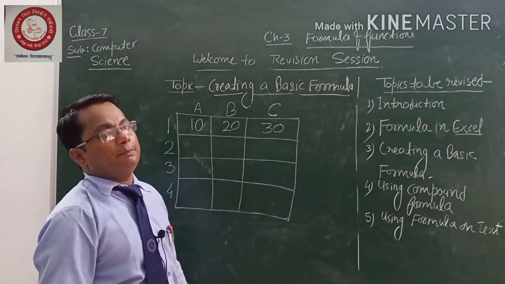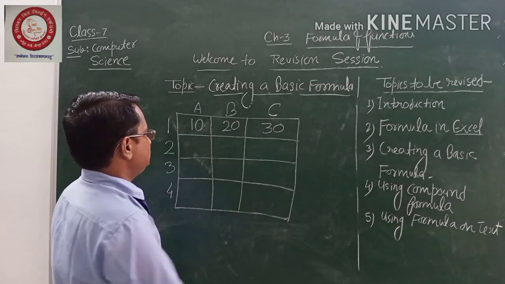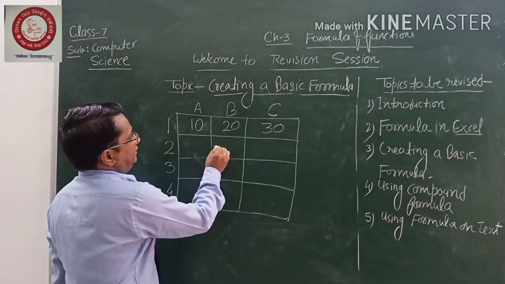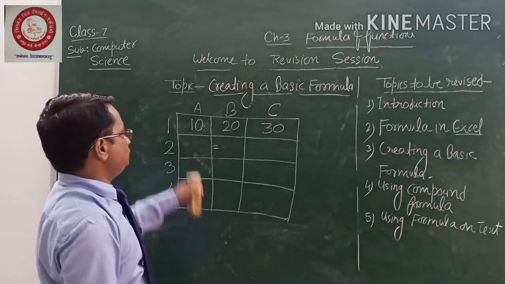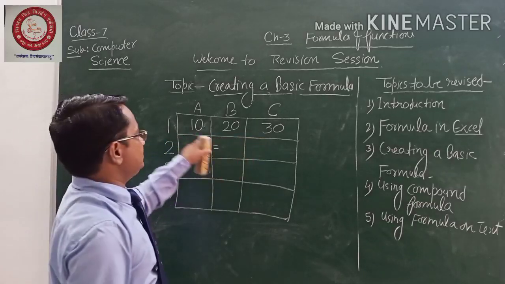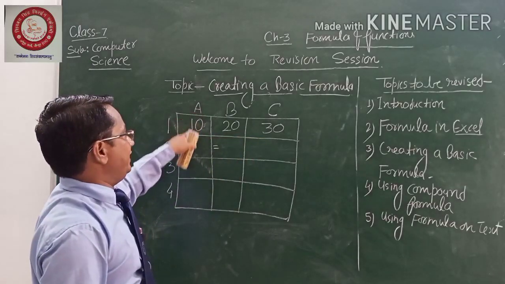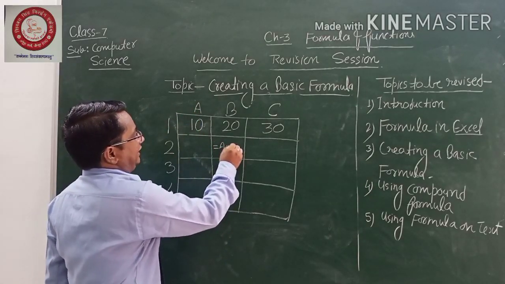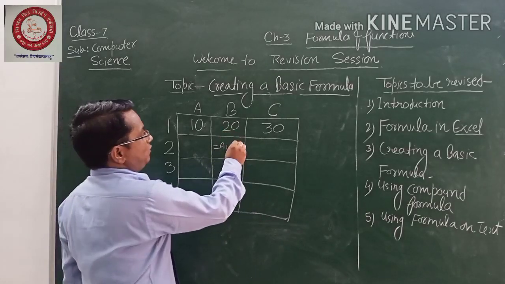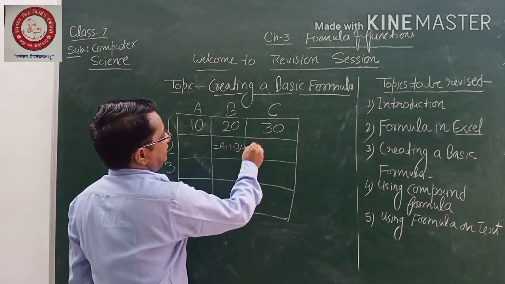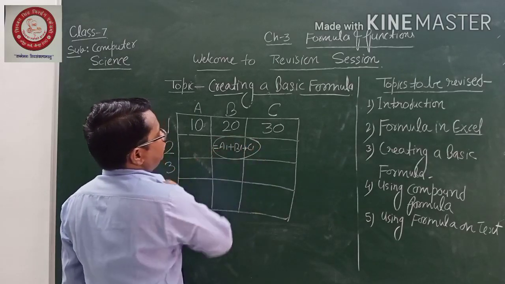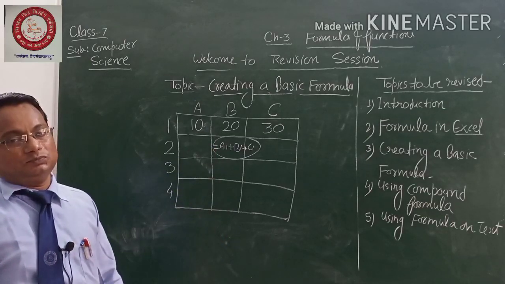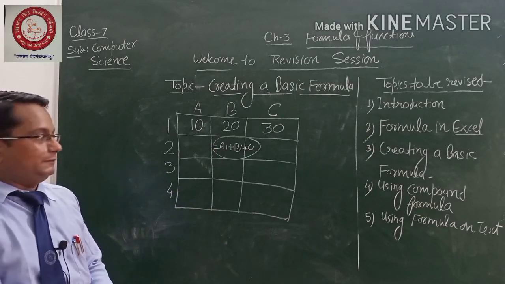I want to write the basic formula here. How can I do that? Suppose I want the result in this cell. Then you have to put one equal to sign. I want the addition of these numbers. So first you write A1, then plus B1, then plus C1. Then press the enter button, and immediately you will get the answer.